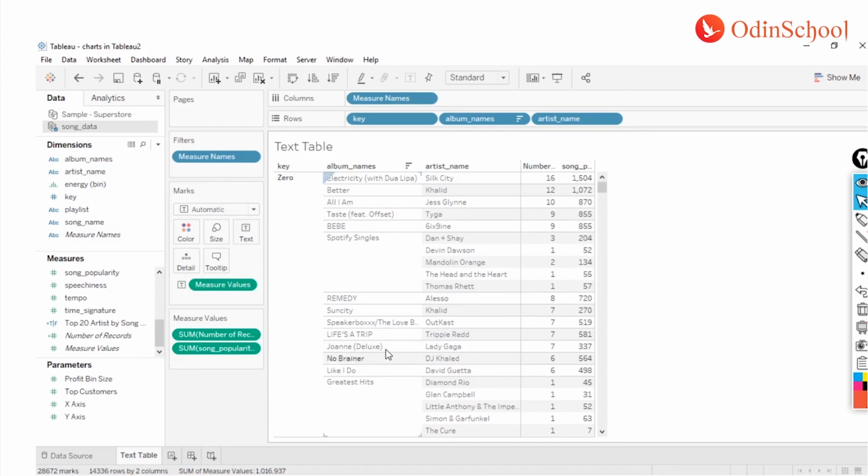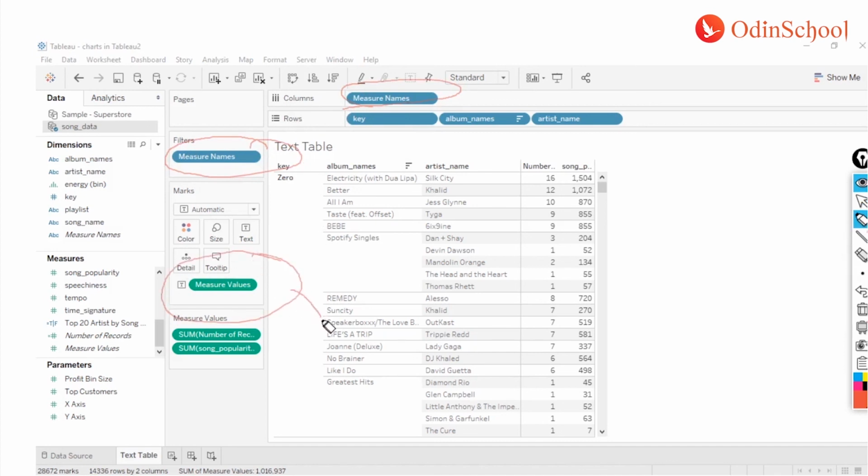Now if you have noticed, there was a very clean transition that happened on your screen. Whenever you are adding more than one measure, Tableau automatically adds Measure Names over here, Measure Names in the filter shelf, and Measure Values over here.